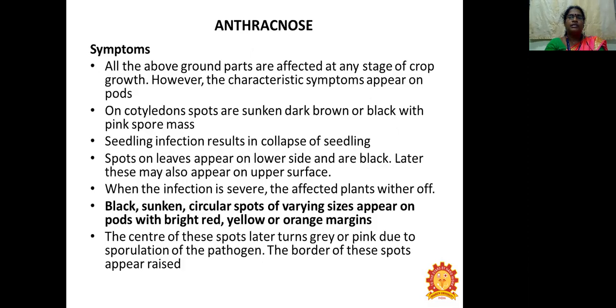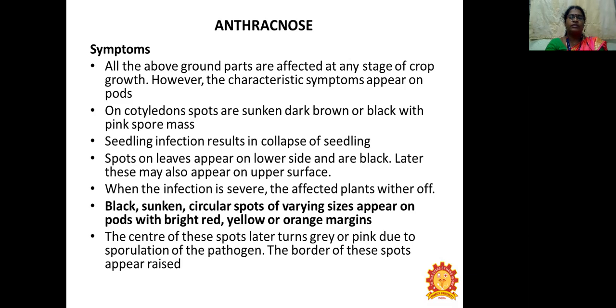Next important disease is anthracnose. All the above ground parts are affected at any stage of the crop growth. However, the characteristic symptoms appear on the pod. On the cotyledons, spots are sunken, dark brown or black with pink spore mass. Sudden seedling infection will result in collapsing of seedlings, and spots on leaves appear on the lower side, black. Later, they may appear on the upper surface.